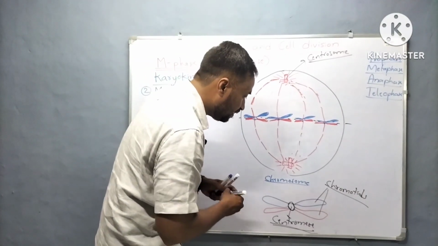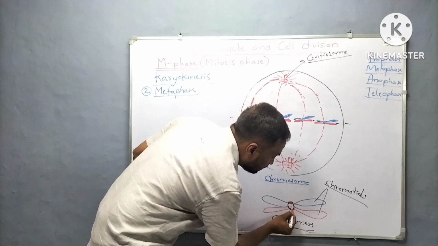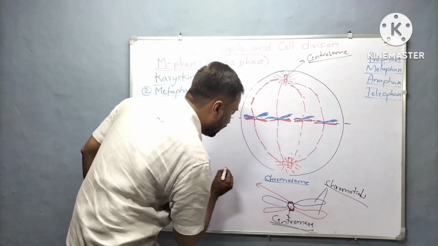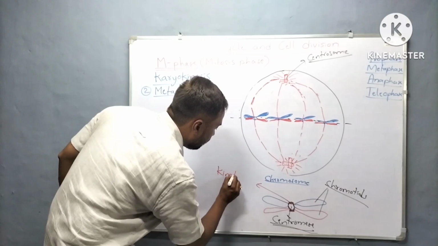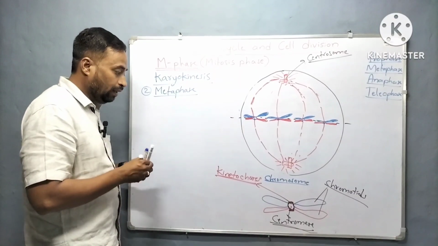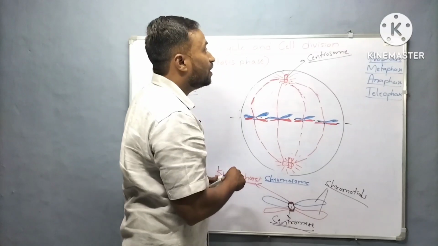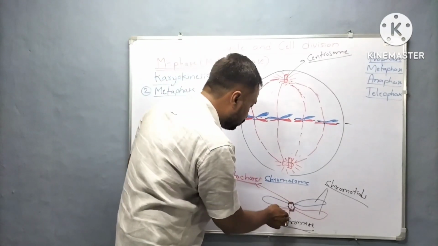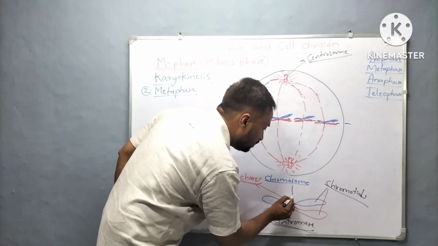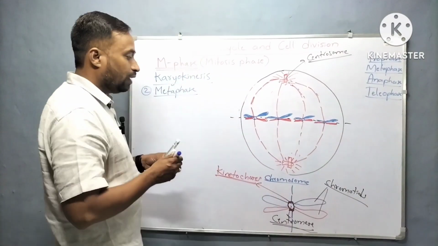And one more important thing here is that on the centromere, on both lateral sides, there are certain disc-shaped structures called kinetochores. This structure is also very important because the spindle fibers from the centrosome come and attach to these disc-shaped structures called kinetochores.